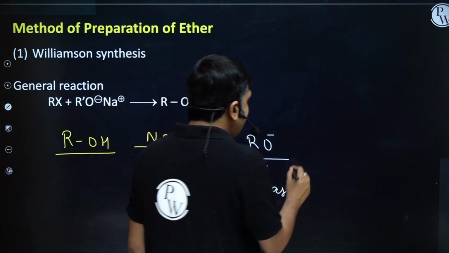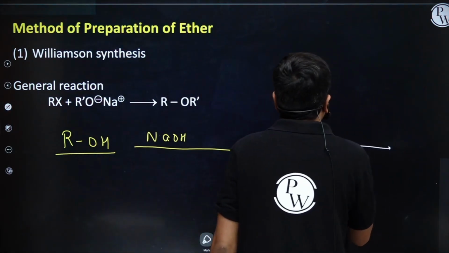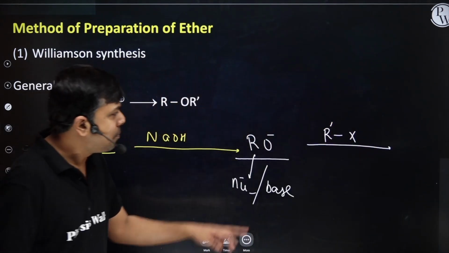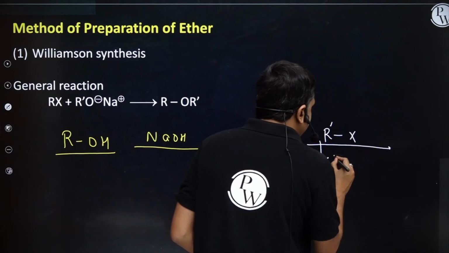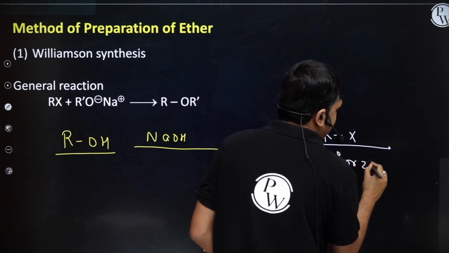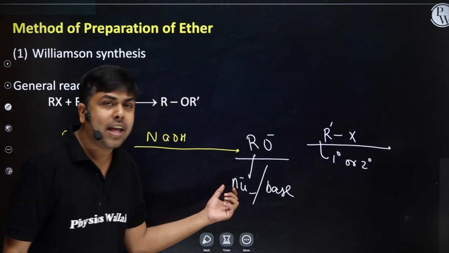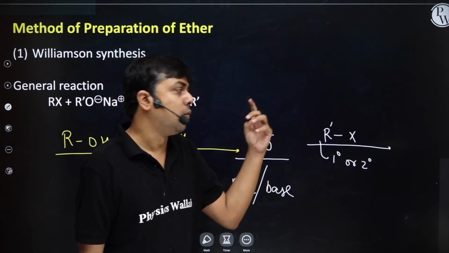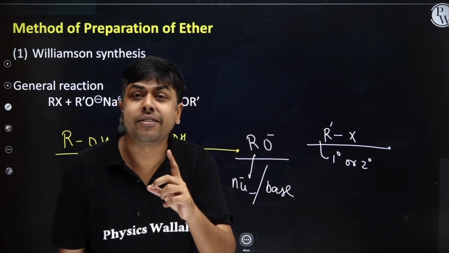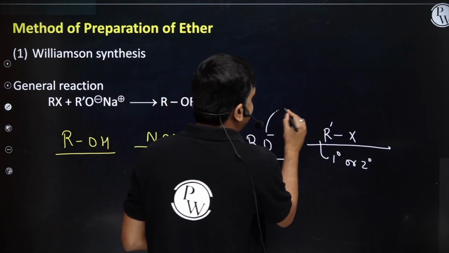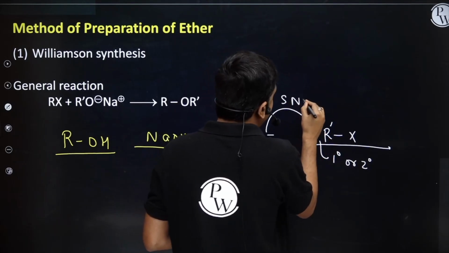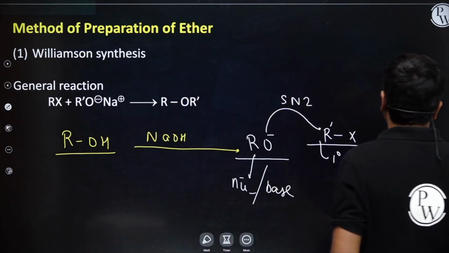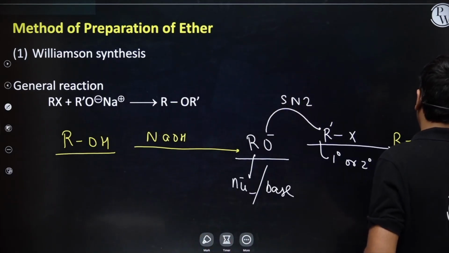Now this RO minus is treated with alkyl halide R-X. Suppose this alkyl halide is 1 degree or 2 degree, then in that case the nucleophile RO minus will attack here via the SN2 pathway from the back side, and I will have the formation of my desired product, ROR'.